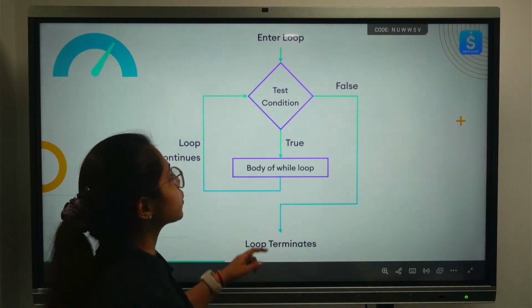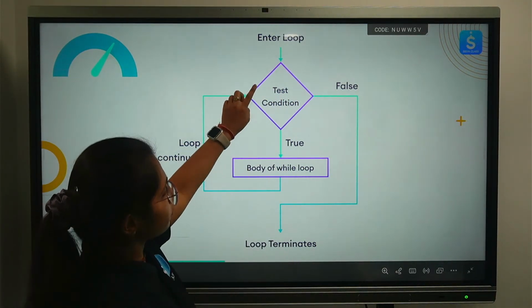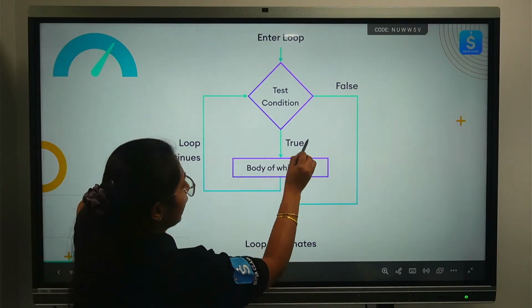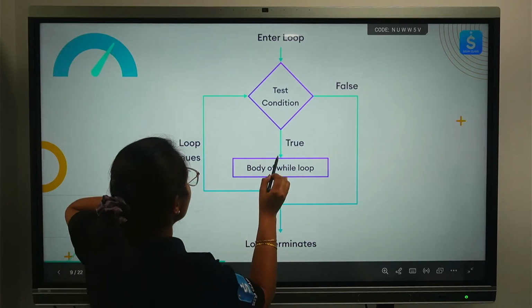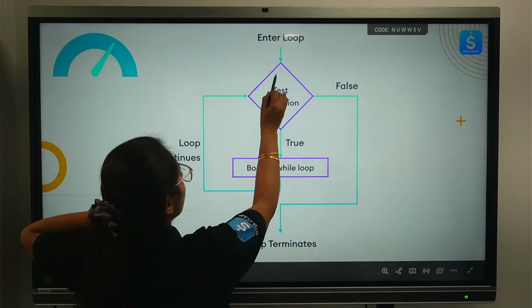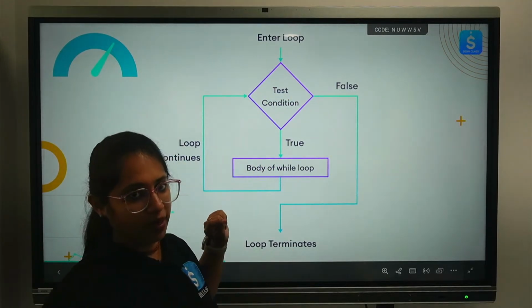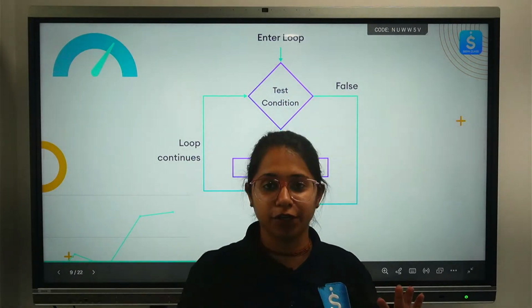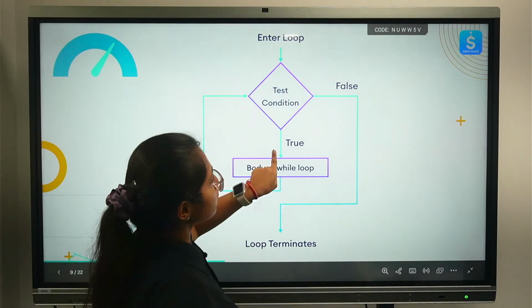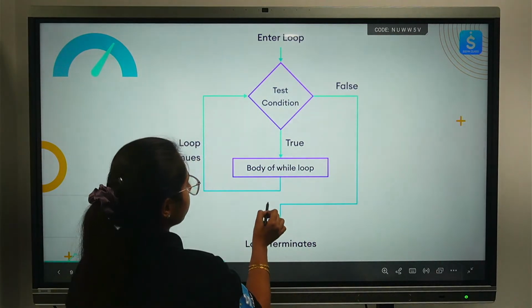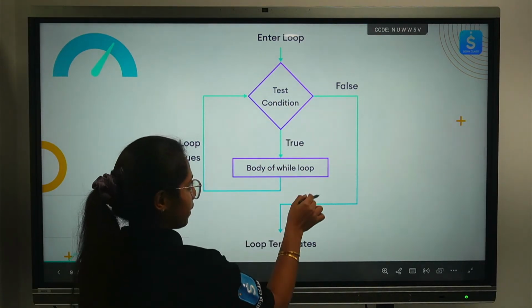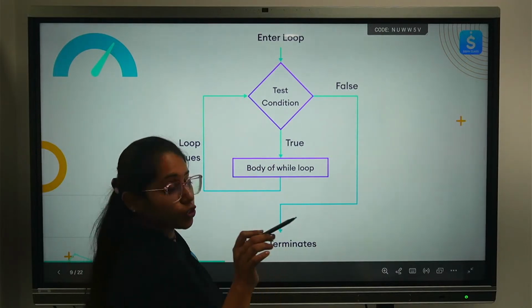Now the program is going to check if your condition is true. It will execute the body, and then again go and check the condition another time. It depends how many times you have given the condition. So if your condition is true, it will go inside the body, execute, and run that loop again. But what if your condition is false?